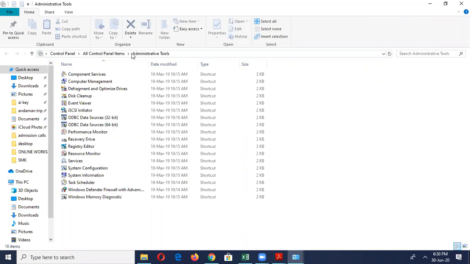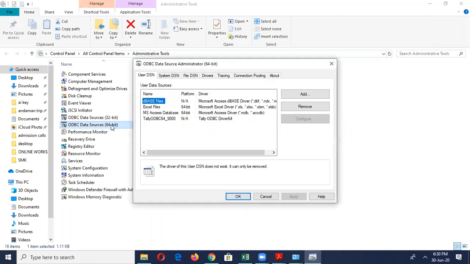You can choose either 32-bit or 64-bit based upon your operating system. Okay, ODBC data sources. In this, you can add the backend part. If it is MS Access, I have already added MS Access here. Okay, so it is inbuilt. If you want to add MySQL, go to this.